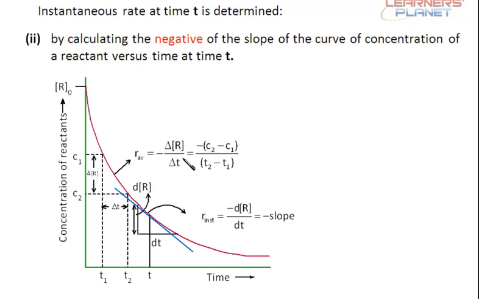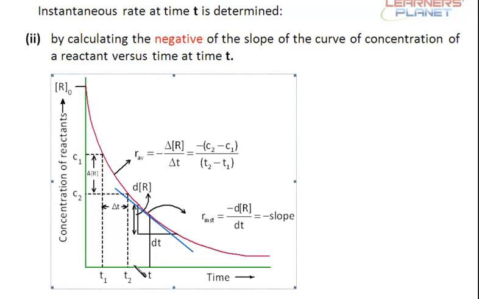Now if I have to calculate the average rate, the average rate will be the concentration at time t2 minus the concentration at time t1 divided by t2 minus t1. Now see the difference between the time.